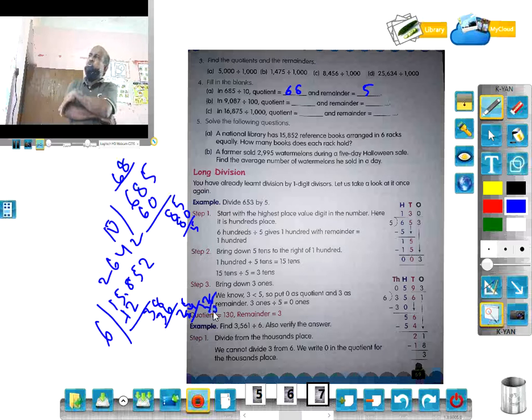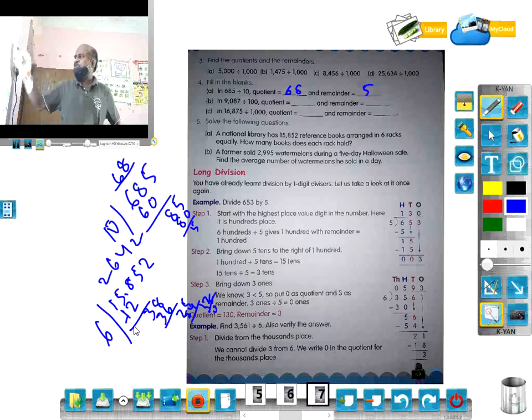Next is long division. You have already learned division by a one-digit divisor. Now let us take a look at it once again. 653 by 5. There are three steps given here, but the basic rule: you see 653 divided by 5. 5 1s is 5, in the 100s place.